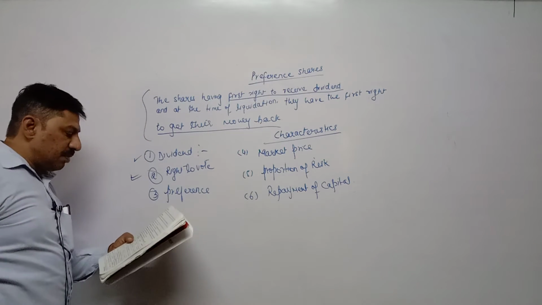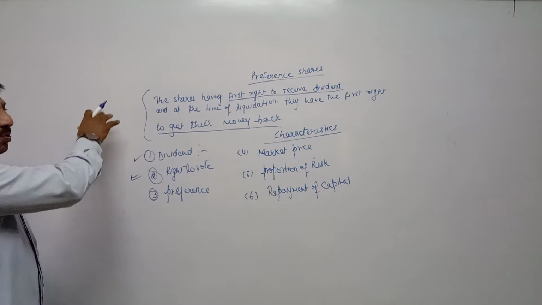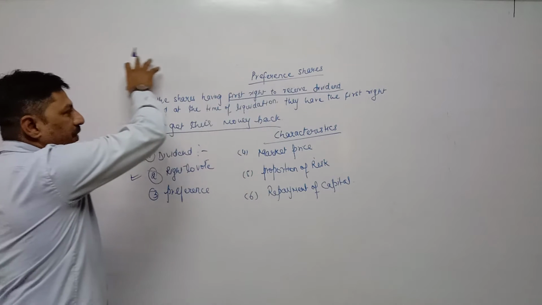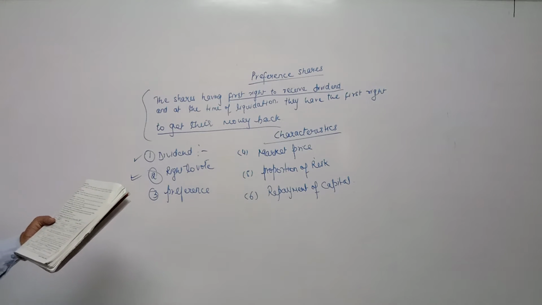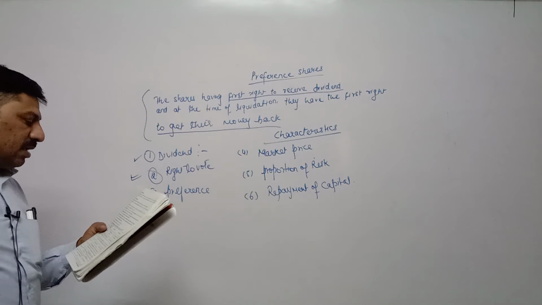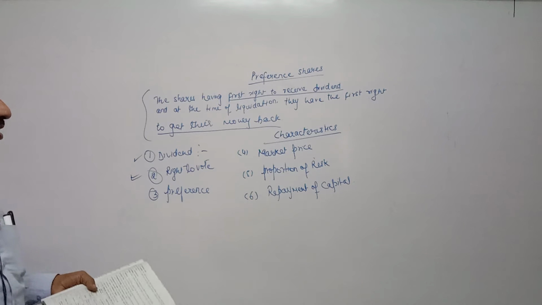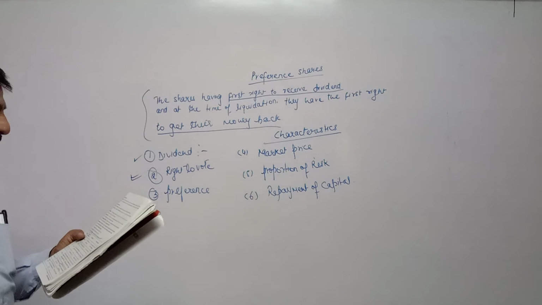Those who do not want to take risk in investment purchase preference share instead of equity shares. Once again, investors who want a steady fixed income and security of their capital always purchase preference share in place of equity share.